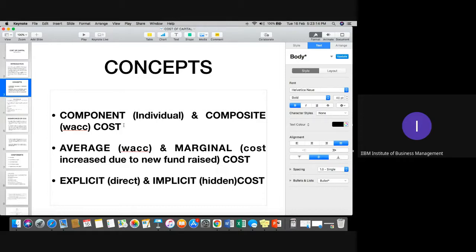Marginal cost. You can see that cost increase due to new fund raised. cost increase due to new fund raise. Anji, anyone in the class? Cost minus selling price.